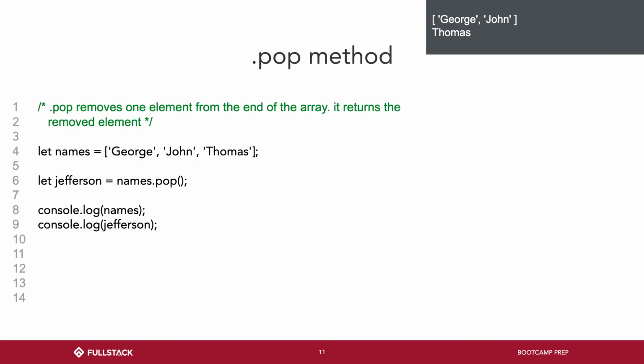Look it up on MDN. I think I posted it in Slack and it's pinned to the channel. Mozilla's documentation. You can Google all of these things. When I try to find out about a new method, like, is this a method? You can go into Google and just do array.pop MDN, and it'll always be the first response, okay? And you can read all about it. They have examples, they have all the arguments, what they should be, and they have optional arguments as well, okay?